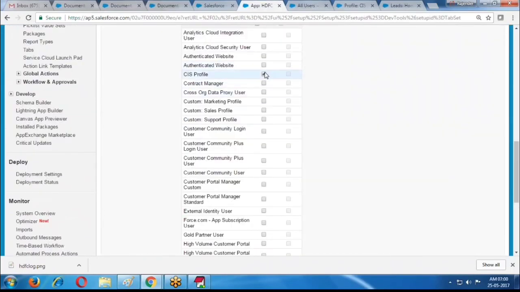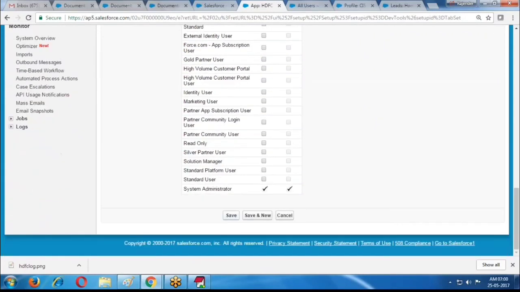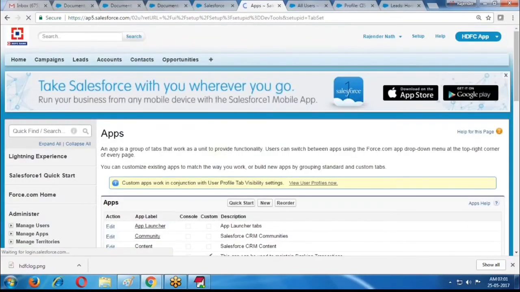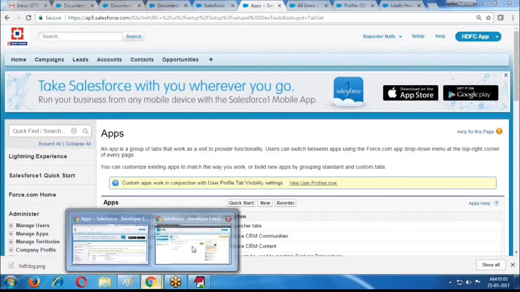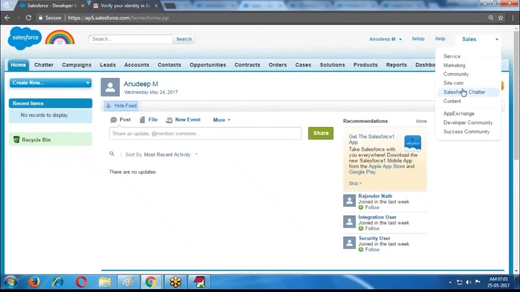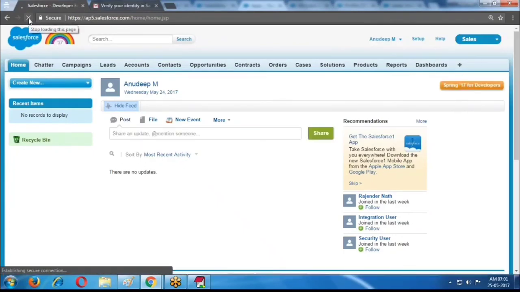Suppose I enable this CIS profile and save this. Previously there was no HDFC application here. If I refresh, HDFC is also available for this user.